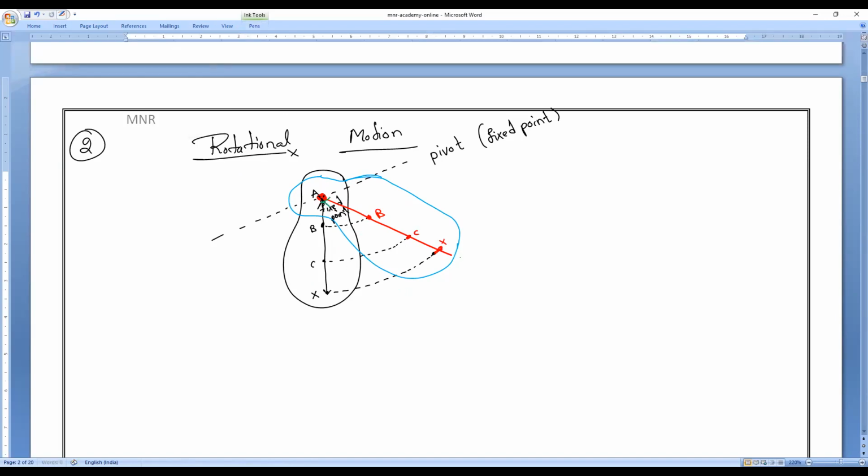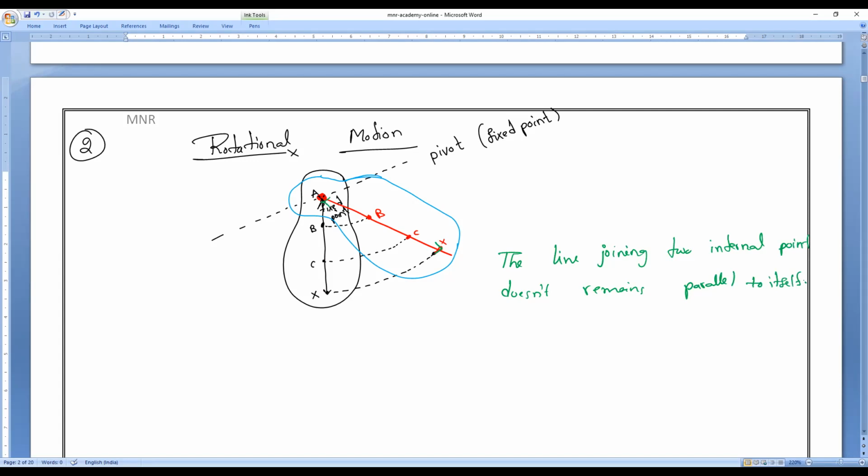Now check the initial path and the final path. Is it parallel to each other? That is my question. Are they parallel to each other? Respond. No, sir. The line joining two internal points does not remain parallel to itself. That is what we call rotational motion.